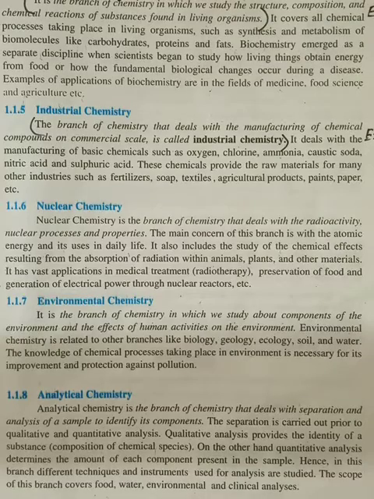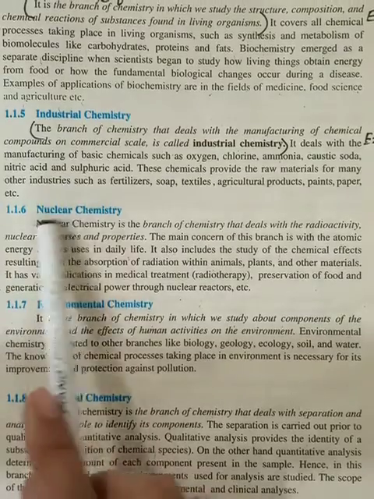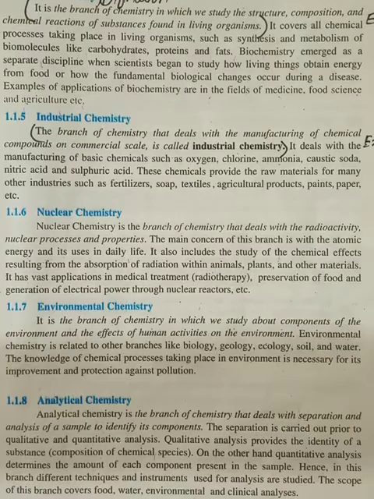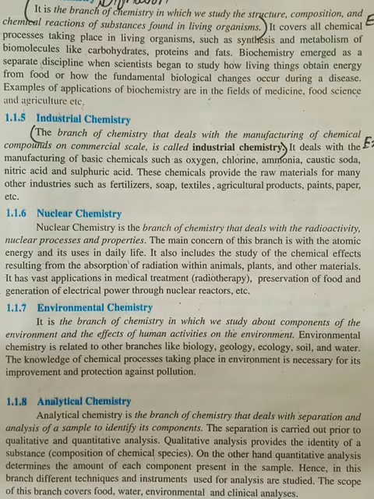What is nuclear chemistry? It's a branch of chemistry that deals with the nucleus, as the name indicates, nuclear. So it's all about the nucleus. You know, nucleus has proton and neutron.